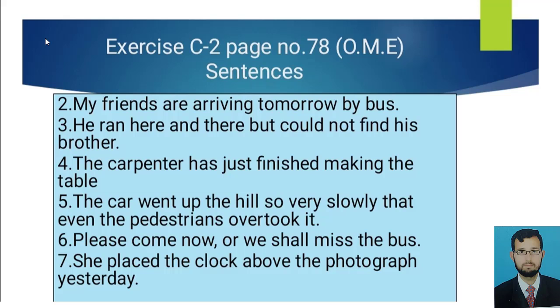Next comes sentence number 3. It tells us where the subject ran. He ran here and there. So in this sentence, here and there is an adverb of place. Now we will move towards sentence number 4. It tells about the time of an action by using the adverb just. Sentence number 5 tells about the manner of going of the car. It is shown using the adverb slowly.